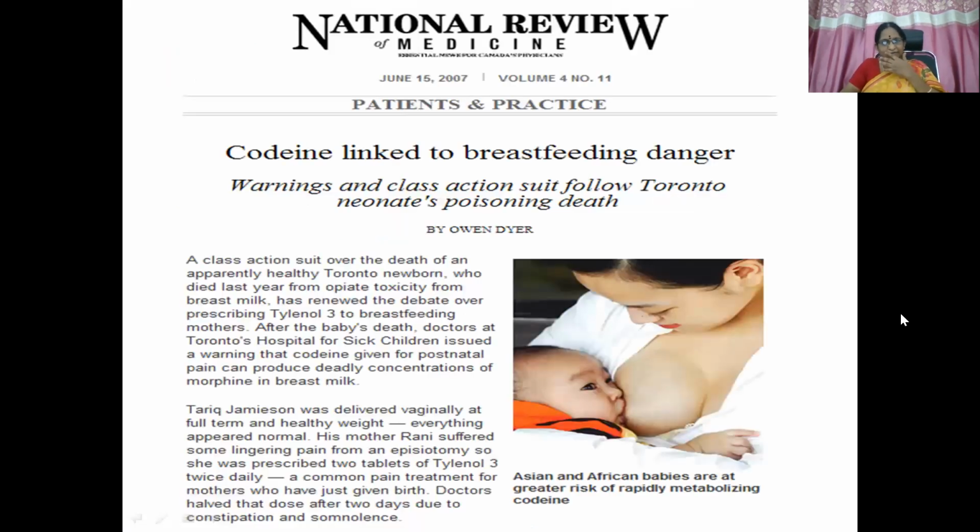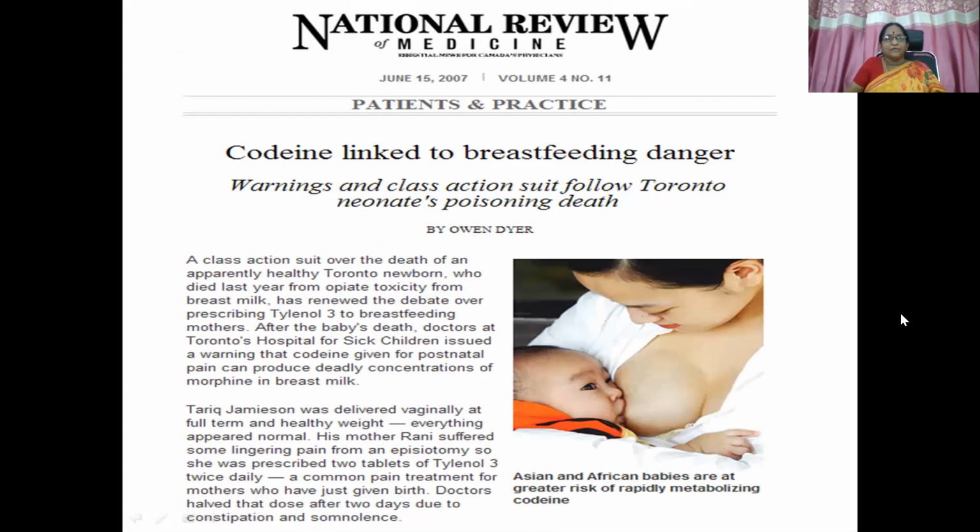Here you can see one example of a clinical case. Codeine linked to breastfeeding danger. Warnings and class action suit follow. Toronto neonate poisoning death. We'll just see the first paragraph. The second paragraph is not important. A class action suit over the death of an apparently healthy Toronto newborn who died last year from opiate toxicity from breast milk has renewed the debate over prescribing Tylenol 3 to breastfeeding mothers.